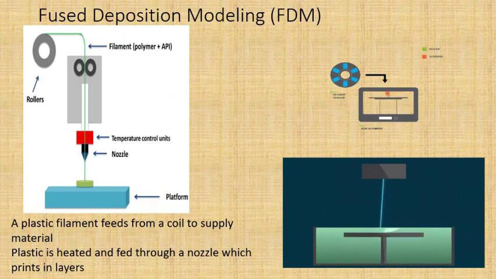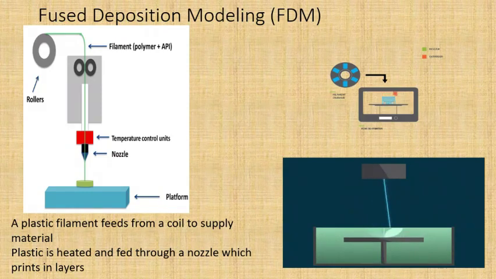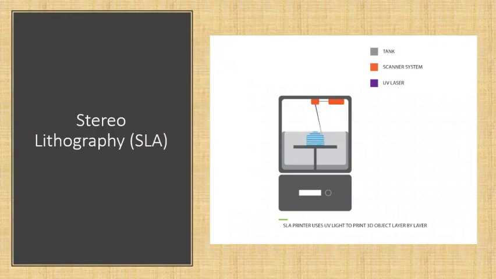As you can see in this animation, the starting base, first layer, second layer, third layer, fourth, fifth, and based on the number of layers available in the slicing process file, it will make the complete object layer by layer. And if you go for stereolithography, this is completely liquid based.